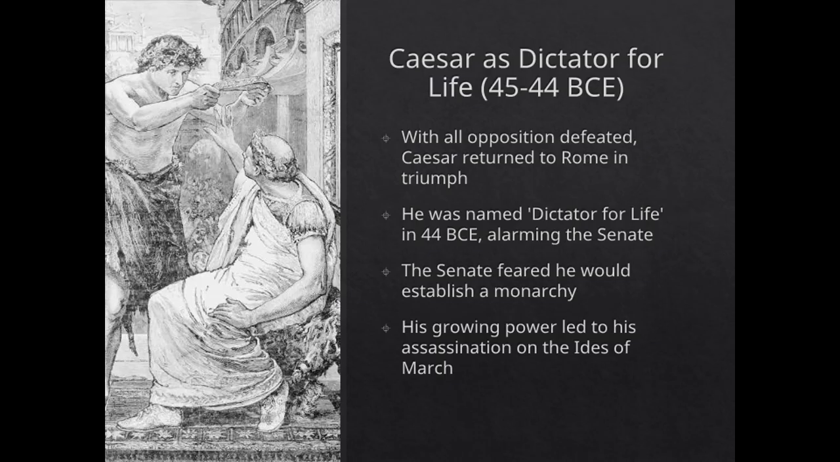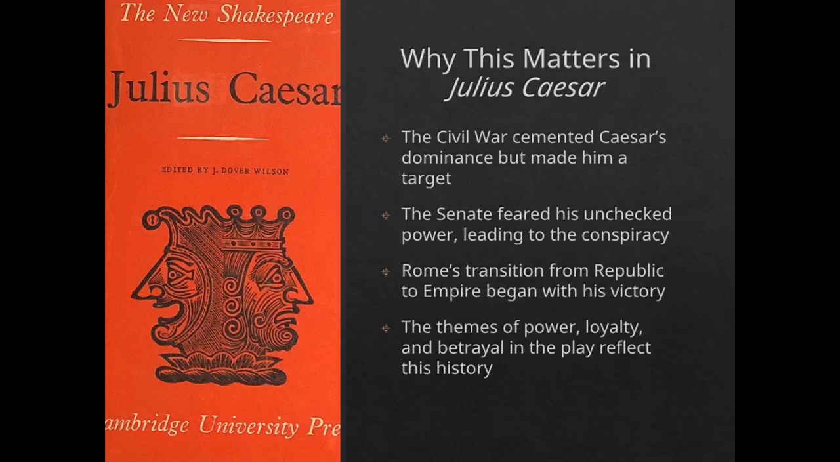This growing fear led to the formation of a conspiracy to assassinate him, culminating in his murder on the Ides of March. The civil war solidified Caesar's dominance, but also made him a target. The Senate feared that Rome was no longer a republic, but a monarchy under Caesar's rule.